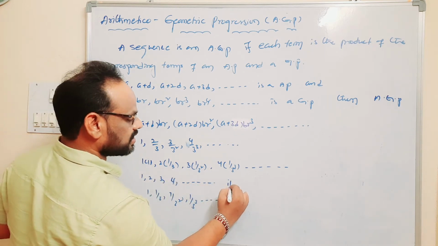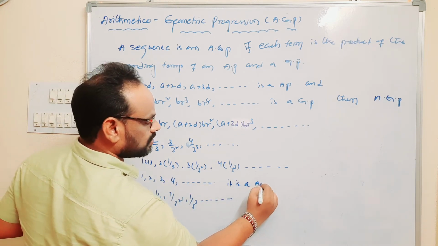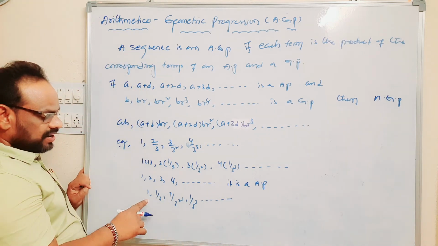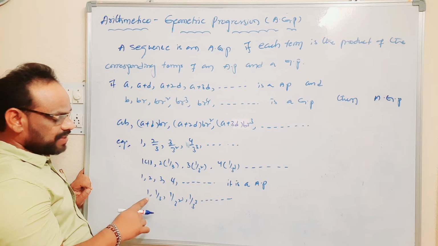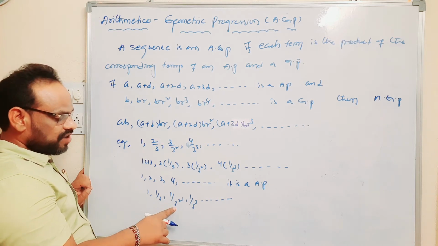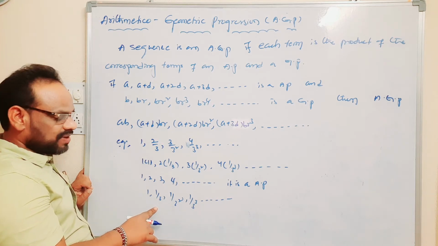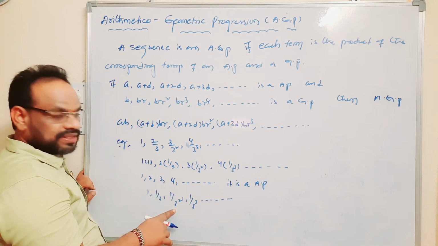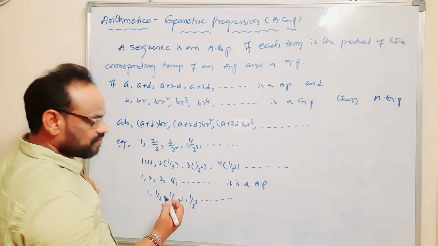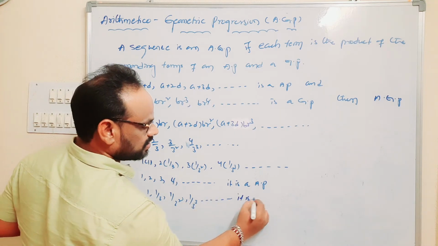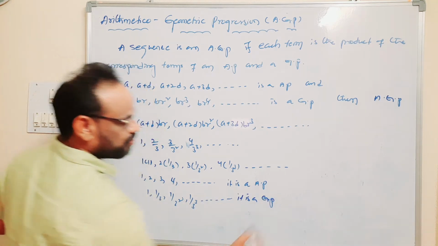Clearly, it is an arithmetic progression. Next, 1 by 3 by 1 is 1 by 3, 1 by 3 square by 1 by 3 is 1 by 3, 1 by 3 cube by 1 by 3 square is 1 by 3. So the common ratio here is 1 by 3. It is a geometric progression.